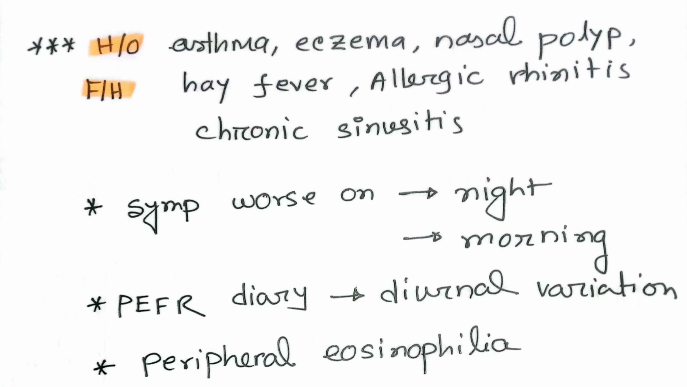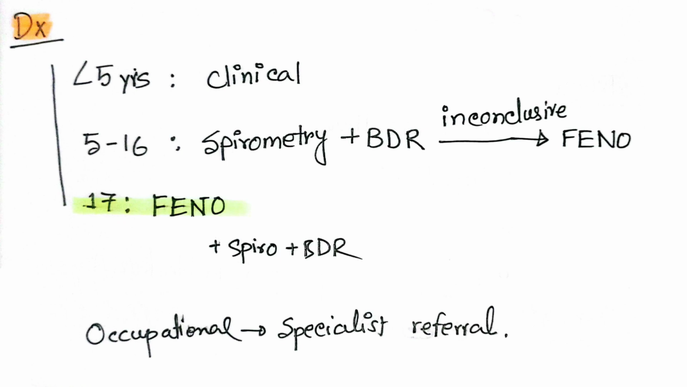And we'll tell the patient to maintain a peak expiratory flow rate daily. If there is any diurnal variation, then we can think about asthma. And in blood, if we find eosinophilia, or if immunoglobulin E is raised, then we can think about asthma. Okay. So how can we diagnose asthma?